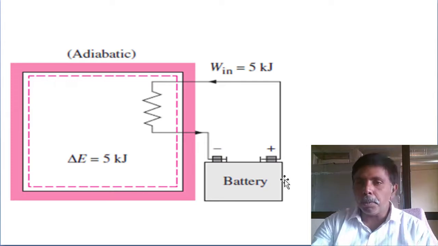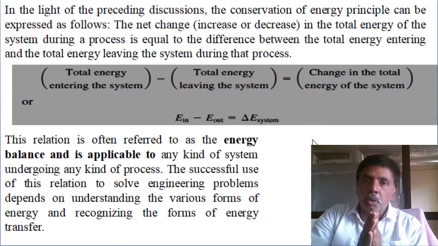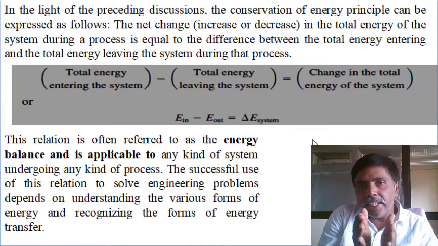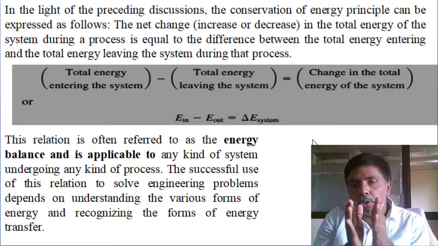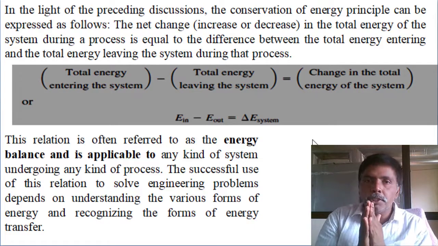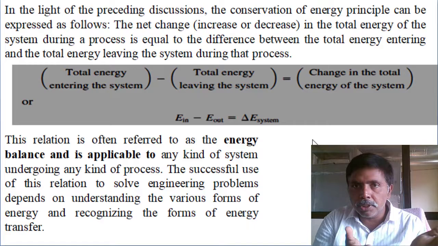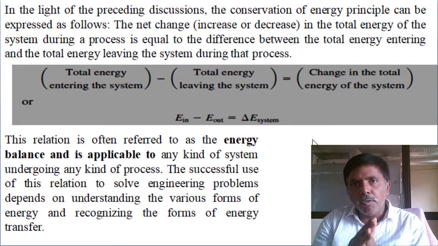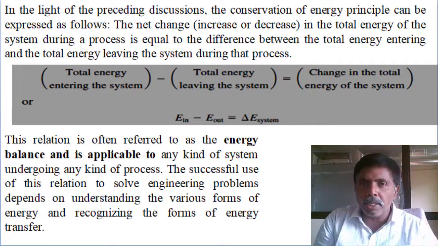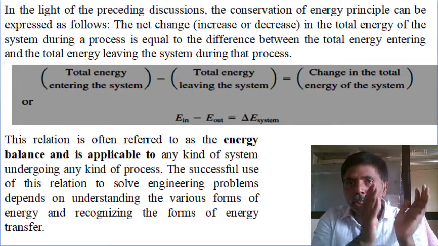So based on these examples, we can rewrite the first law of thermodynamics from the law of conservation to another form: total energy entering the system minus total energy leaving the system equals the change in total energy of the system. This is one form we rewrite. The common form is the energy balance: energy in minus energy out equals change in energy. If there is no change in energy, it is 0, and energy in equals energy out.